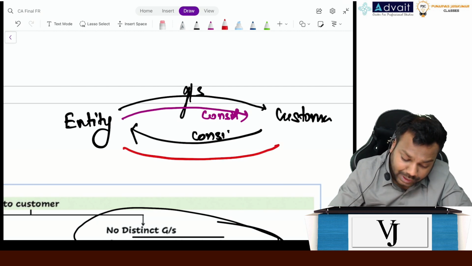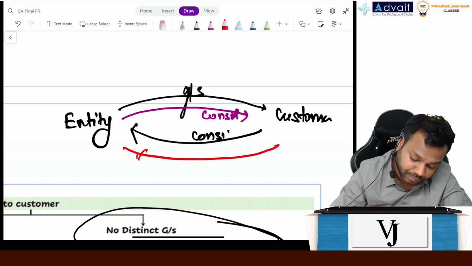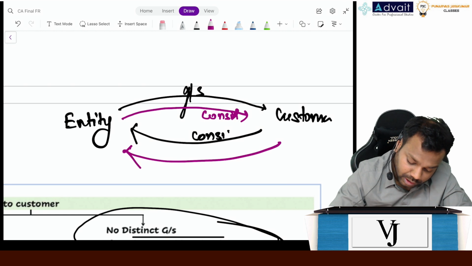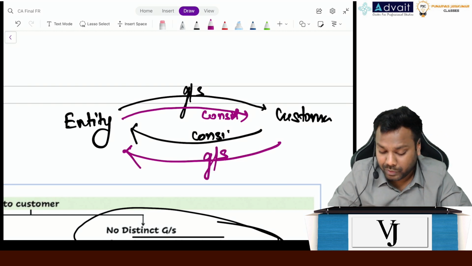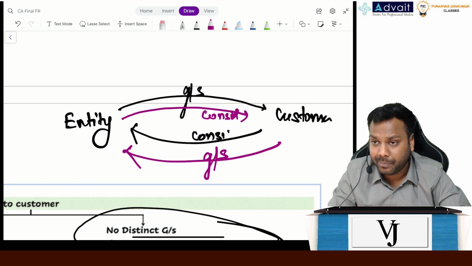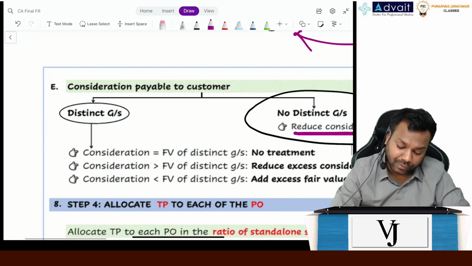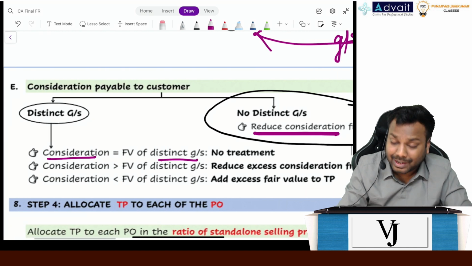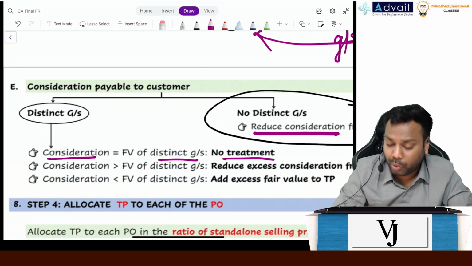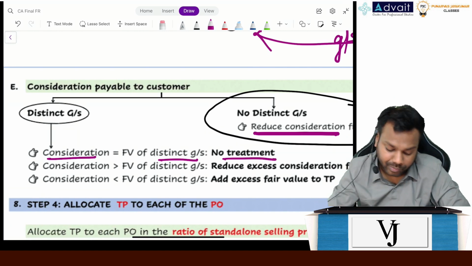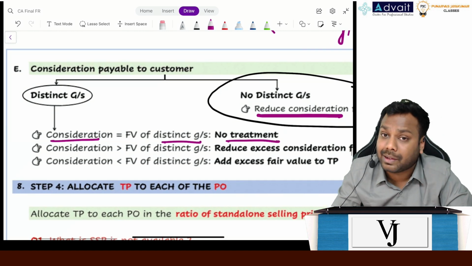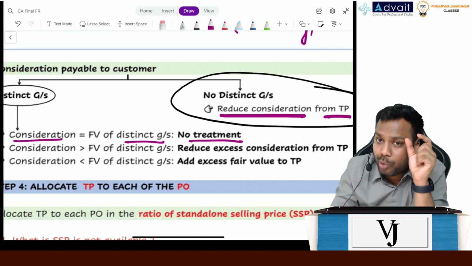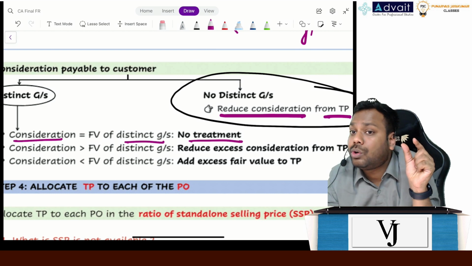Customer also gives certain goods or services in relation to this consideration. Now, if the consideration which the entity is paying and the fair value of the distinct goods or services that the customer has given is the same, there's no special treatment, it's a separate transaction. Now, if the consideration is higher than the fair value, it means for a portion of the consideration there is no distinct good or service.